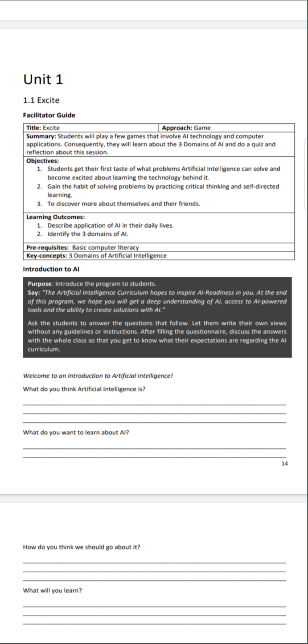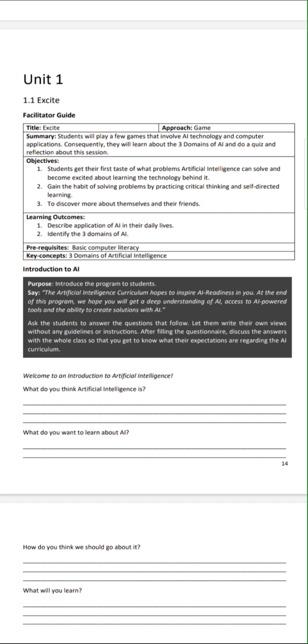After completing the session, there will be a quiz. So what will be the objective of teaching this particular topic? That is, students will get their first taste of what problems artificial intelligence can solve and become excited about learning the technology behind it, right? The students will understand what artificial intelligence can help with, how it will be helpful to resolve a problem, and what the different technologies are which will help us to resolve the problem.